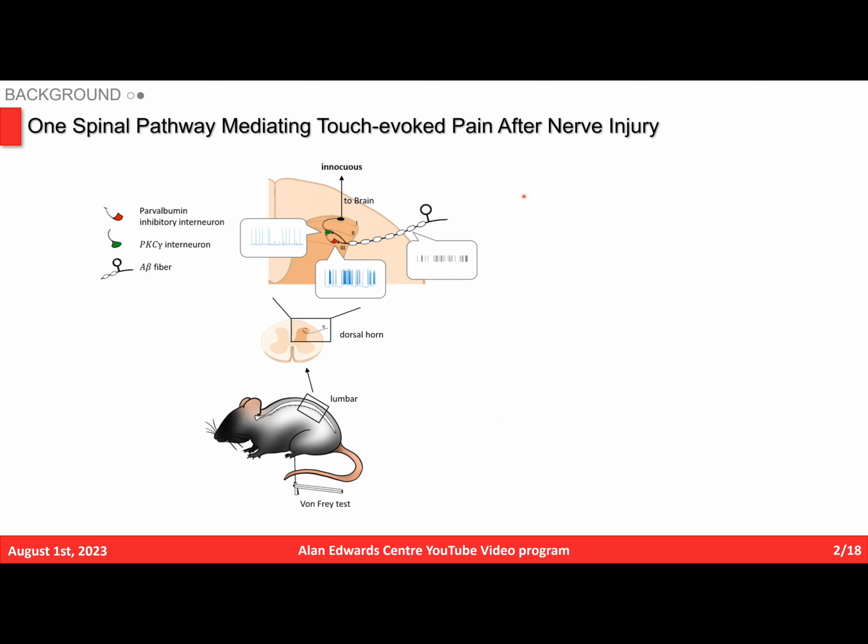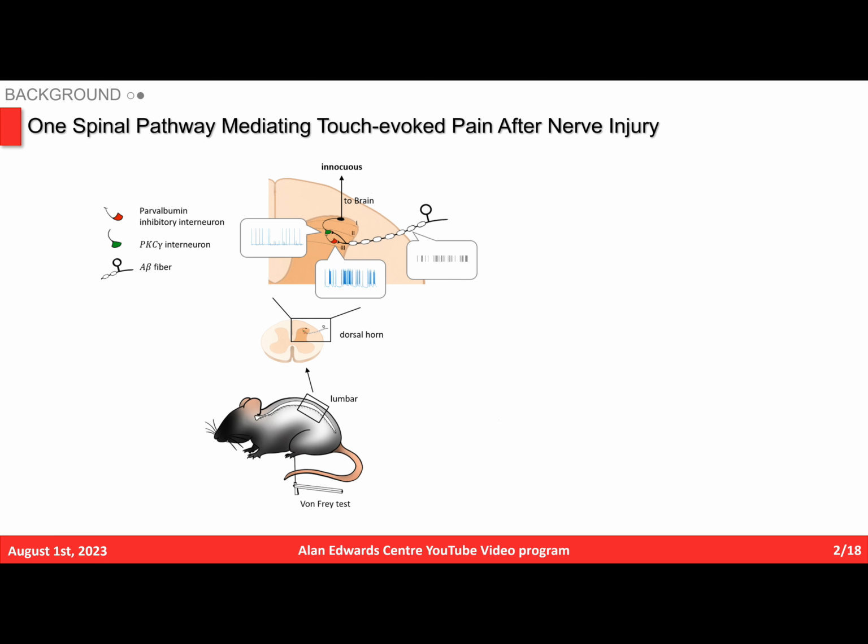In normal condition, a mechanical stimulus such as gentle touch gets transduced by touch-sensitive primary afferent fibers and activates two subgroups of interneurons: the inhibitory parvalbumin-expressing interneurons in red, or PV neurons, and excitatory interneurons expressing PKC gamma in green. The PV neurons inhibit their targets, such as the PKC gamma neurons, and thus suppress the activation of this pain-producing pathway.